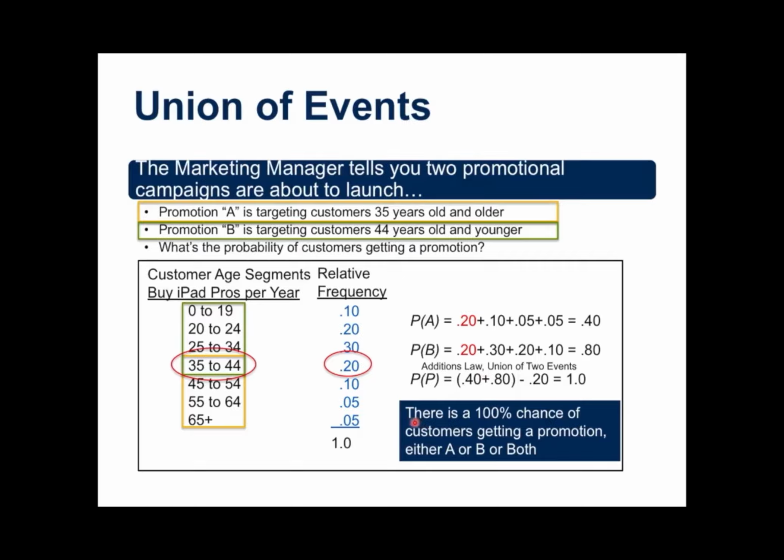A more correct way of saying it is that there is a 100% chance of customers getting a promotion, either A or B or both. And indeed, this segment is likely to receive both, but you can't exceed a 100% chance of anything happening. There's a 100% chance that all of our customer segments will receive the promotion.